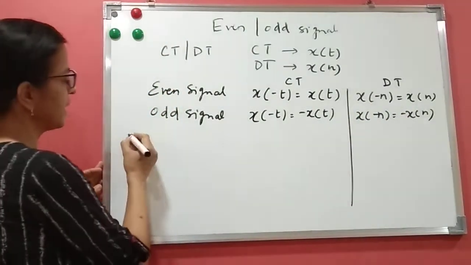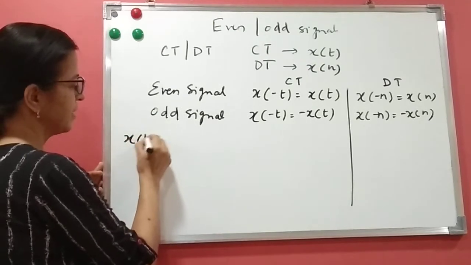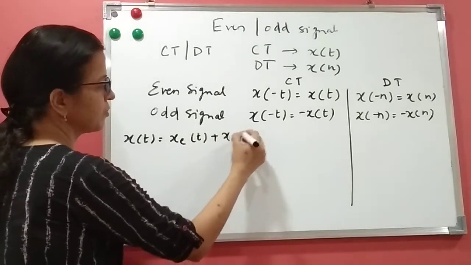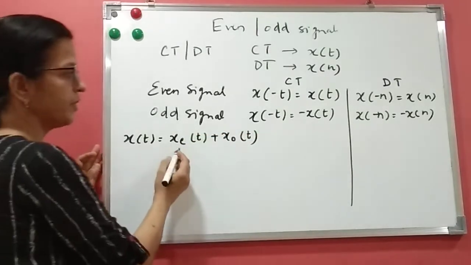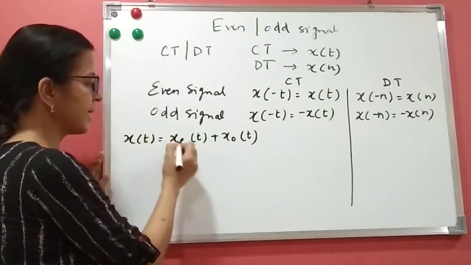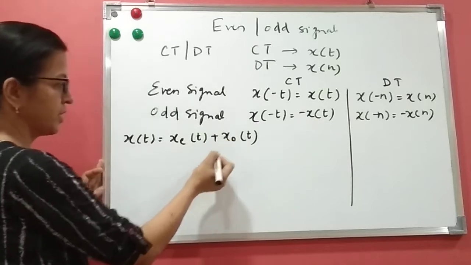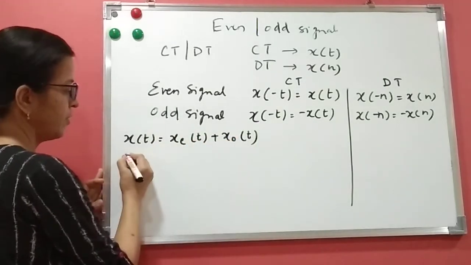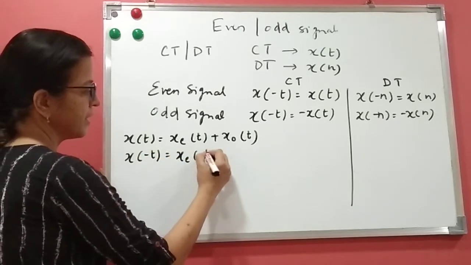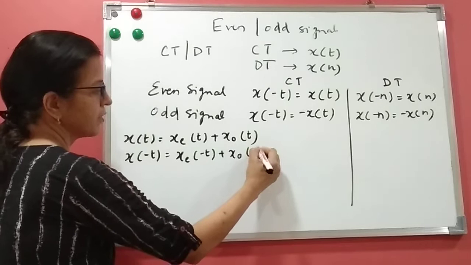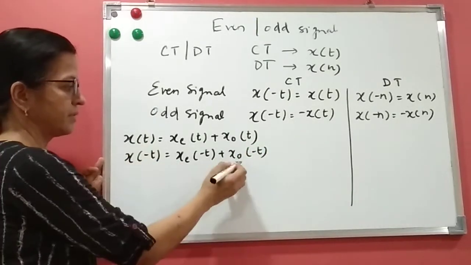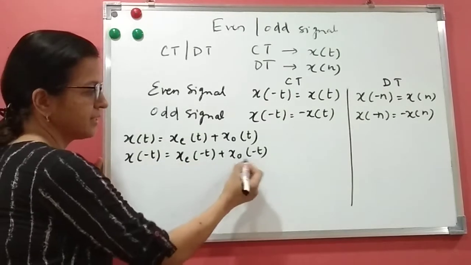Okay, let us see now any signal, when I say x of t. X of t is defined as x of e of t plus x of o of t. What I want to write is that any signal will have even and odd components, and I want to find its even and odd parts. So how will you write it here? Well, write x of minus t, which will be equal to x of e of minus t plus x of o of minus t. This is x of t. If I put t as minus t, you get it like this. This is the even part and this is the odd part.